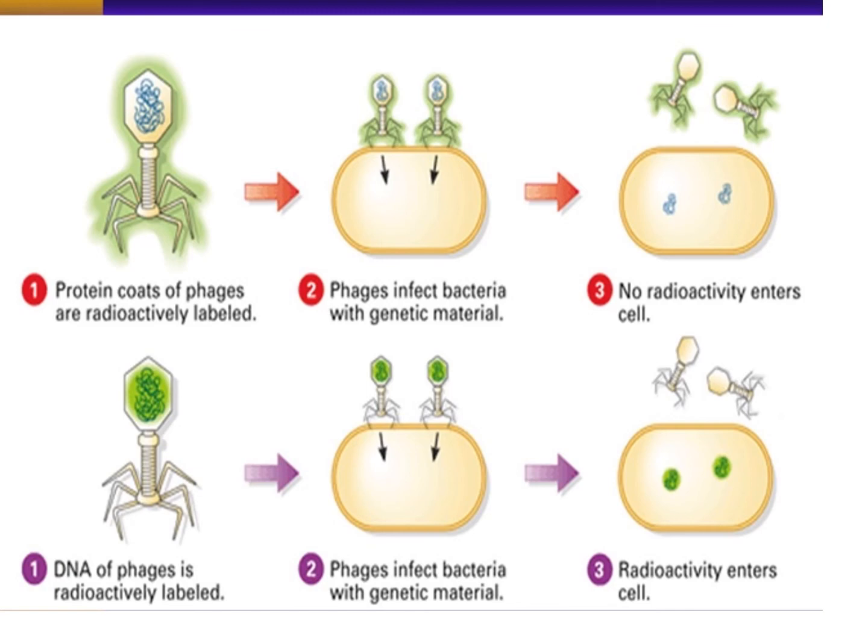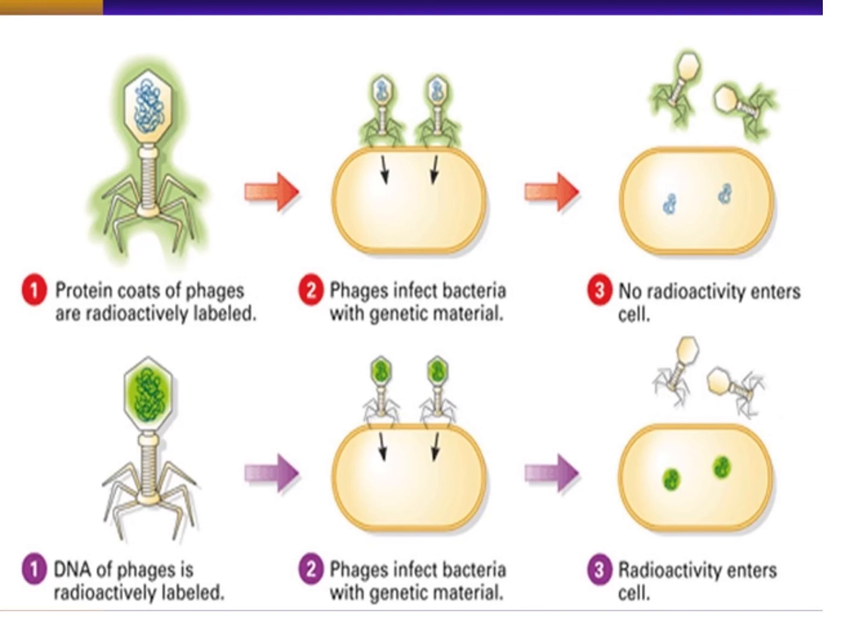was allowed to infect non-radioactive E. coli bacteria. During the infection, the T2 bacteriophage injected its genetic material. In this diagram, the blue shaded DNA is injected into the bacteria. The green shaded protein coat of the bacteriophage remains outside the bacterial cell.